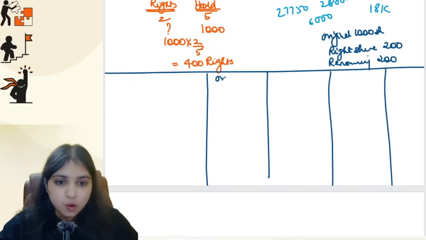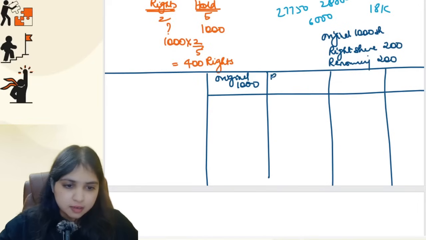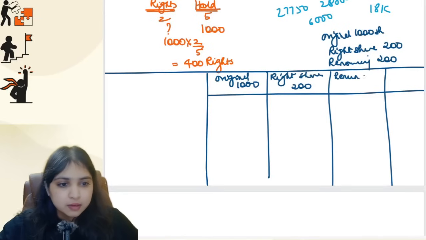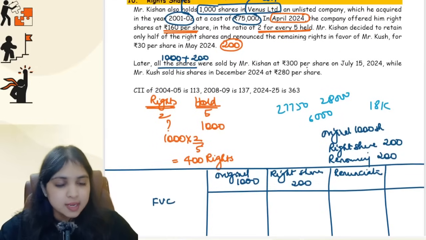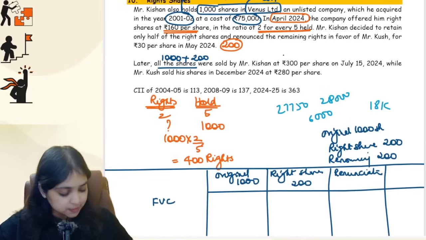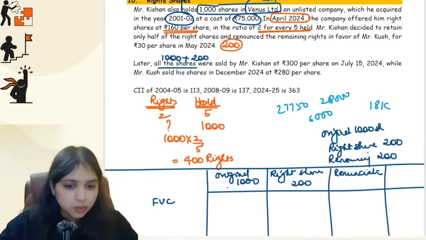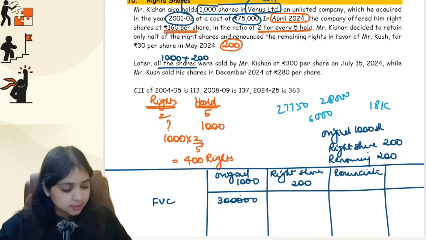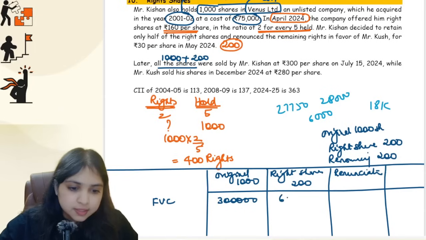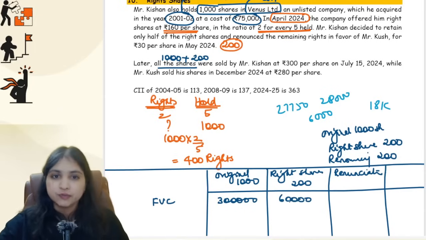One is for the original 1,000 shares, then for his 200 rights shares, and then renunciation. Now what is the full value consideration? For how much is he selling the shares? He is selling all the shares at 300 rupees per share. So 300 into 1,000, 3 lakh is the full value consideration for the original shares. 300 into 200, 60,000 is the full value consideration for the rights shares.